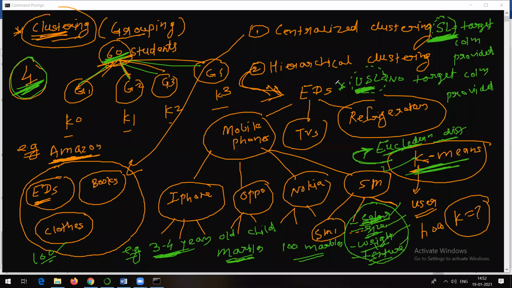So remember a few points. Let me just clear all these things and revise. K-means algorithm or clustering. Clustering simply means grouping. It comes under the unsupervised learning approach. Two types of clustering we have seen: centralized and hierarchical clustering. And Euclidean distance is the criteria to find out the distances between the data points. How, that we will talk about when we see the actual implementation.